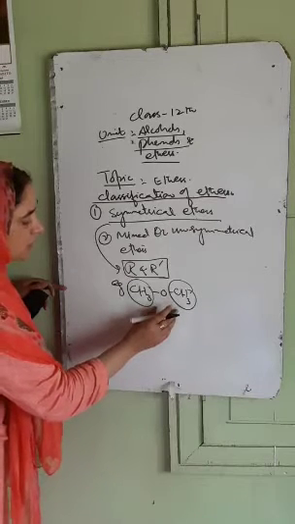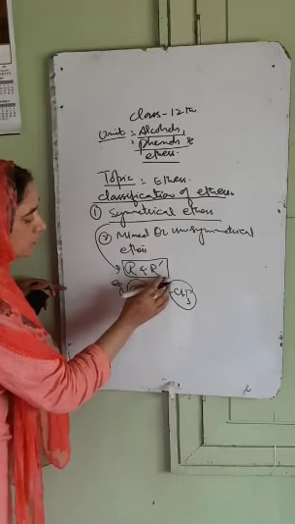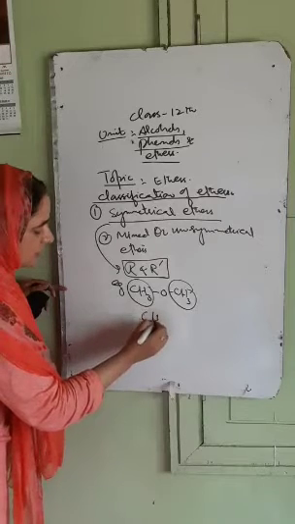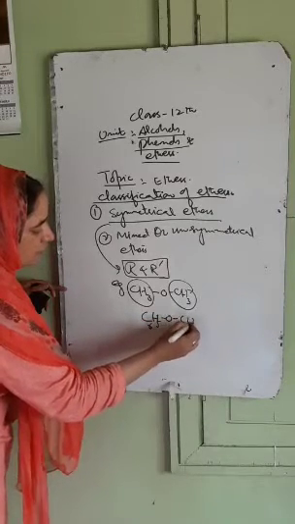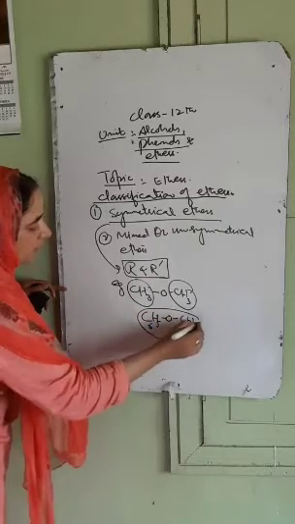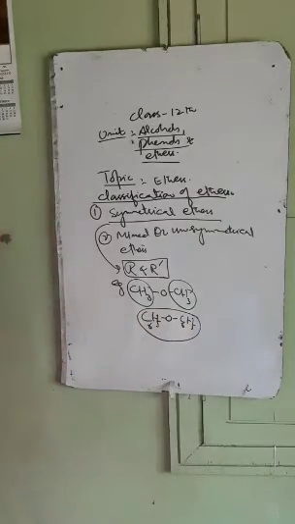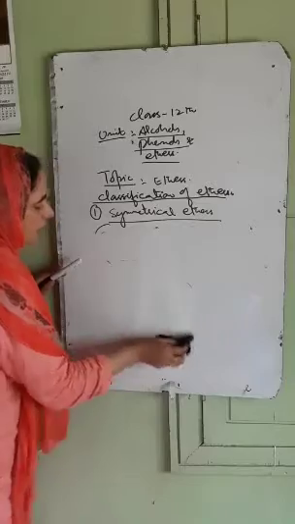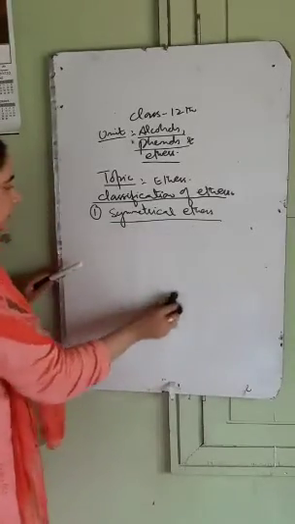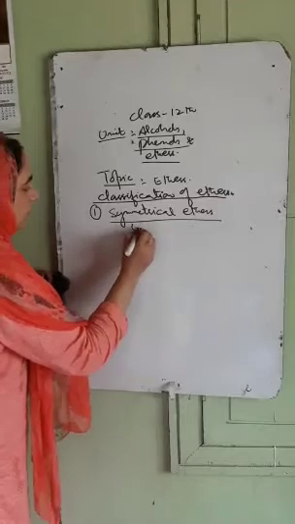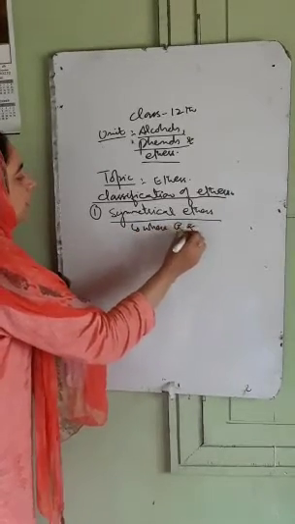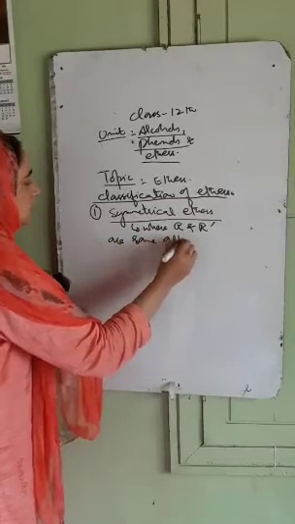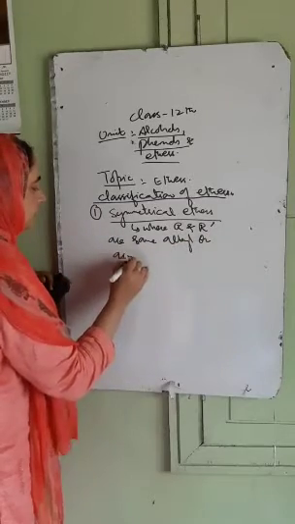So symmetrical ethers are those ethers where R and R dash groups are the same. They may be same alkyl groups or they may be same aryl groups. For example, C6H5OC6H5. This is an example of a symmetrical ether. Symmetrical ethers are those where R and R dash are same, alkyl or aryl groups.